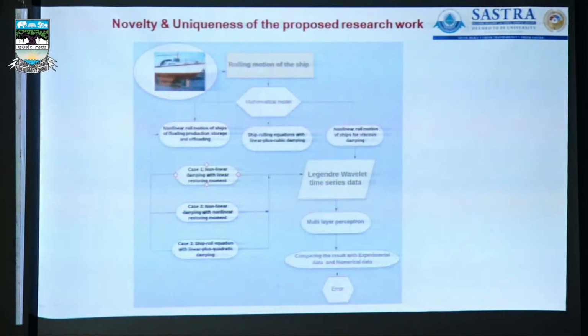The estimation of the ship roll motion: the parameters of the ship roll motion models in ship hydrodynamics, we are having the damping coefficients, restoring moments, and moment of inertia. We have some kinds of the velocity and the acceleration. All parameters are included in the ship roll dynamical system. Therefore, we have estimated the various parameters with respect to the real-time data set. Actually, we will predict the models with respect to the real-time data set provided by the lab.